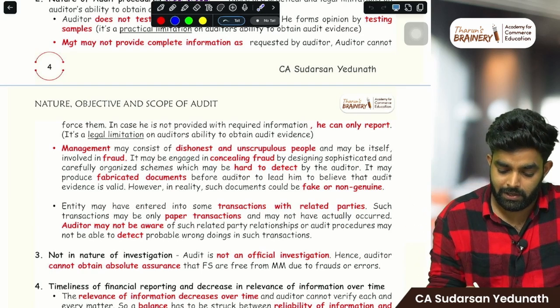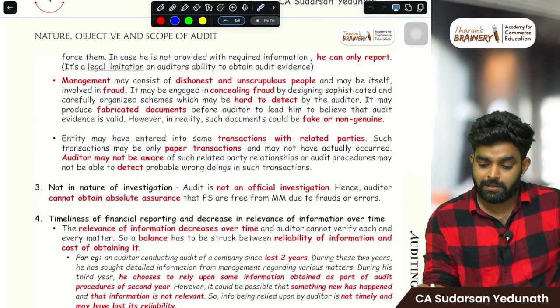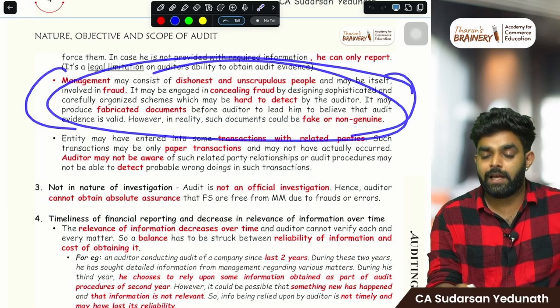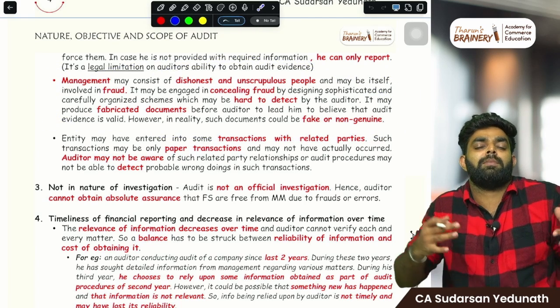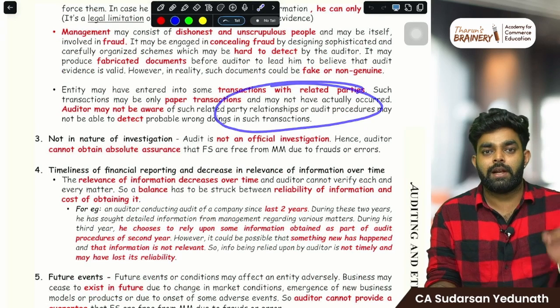That is our limitation. Then management itself may do the fraud. And they are so good at concealing it, you may not be able to identify it. That is also a limitation. And they'll enter into related party transactions.